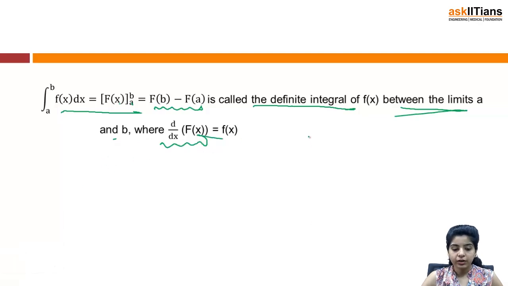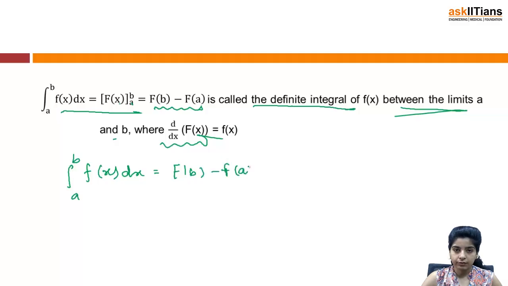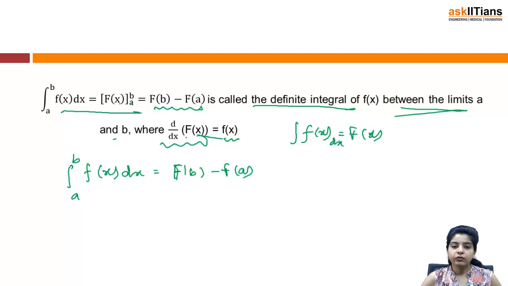In indefinite integration you had a function like integral f(x) dx, and now in definite integration this integral varies from a to b, and that is equal to F(b) minus F(a), where the derivative of capital F(x) is small f(x), or you can say the integral of small f(x) is capital F(x). Once we discuss examples, things will be clearer.